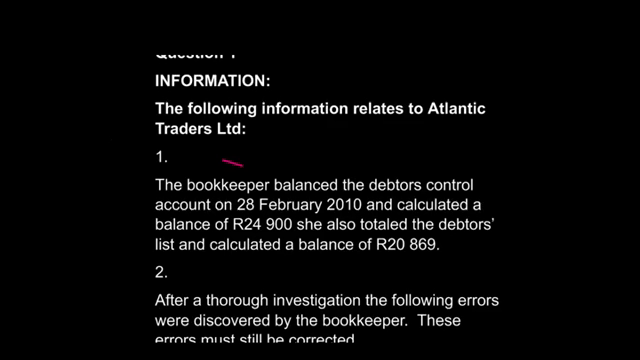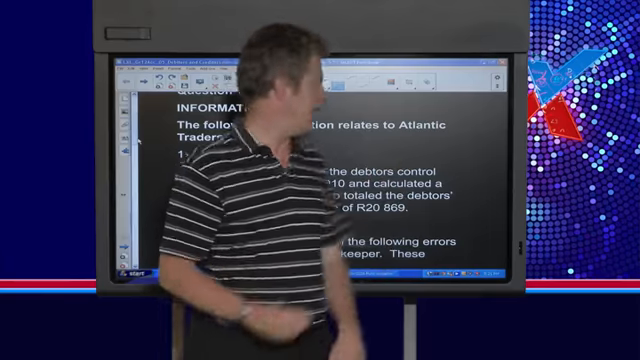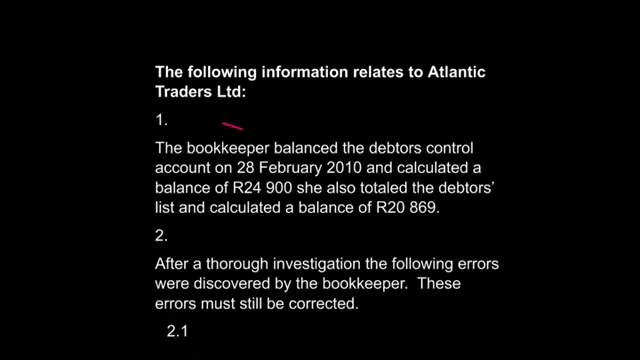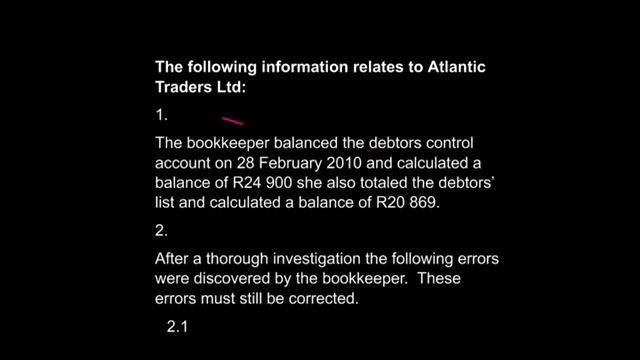First thing you need to be aware of is what the structure of the question is. They're normally going to give you a debtor's ledger and a debtor's control account, and what they've done is they've said here that the bookkeeper balanced the debtor's control account on the 28th of February, this is 2010, quite some time ago, and she calculated a balance of 24,900 Rand. So that means that our debtor's control account has got a balance of 24,900.